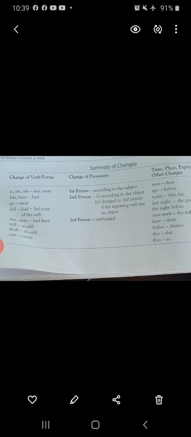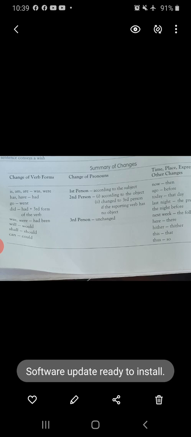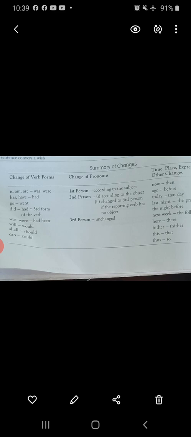Now second is changes of pronoun. First person changes according to the subject. Second person changes according to the object. Change to third person if the reporting verb has no object. We have to keep these things in our mind while doing the conversion.